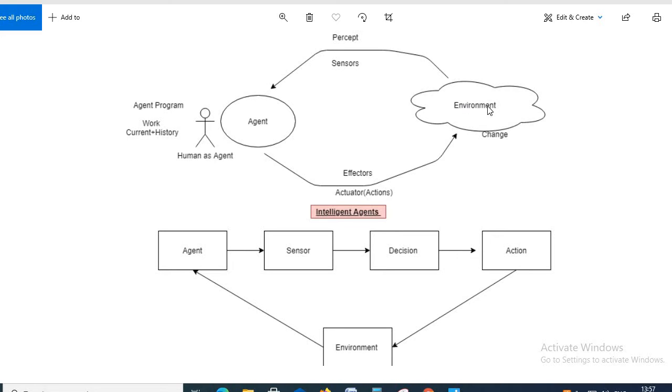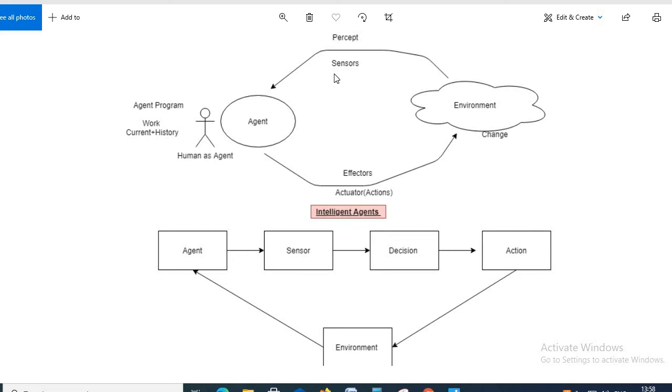So we have to give some problem. We have a robot here, and we tell that robot, or we have programmed that robot, that you don't have to cross a particular line. So we get a problem from the environment, that we don't have to cross the line. For that, how does a robot know that it doesn't have to cross that line?